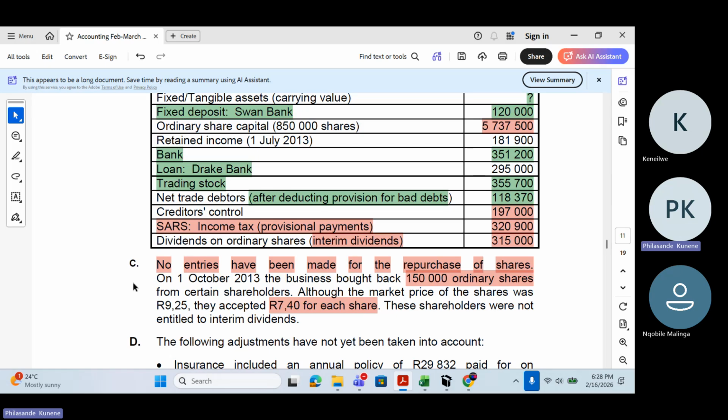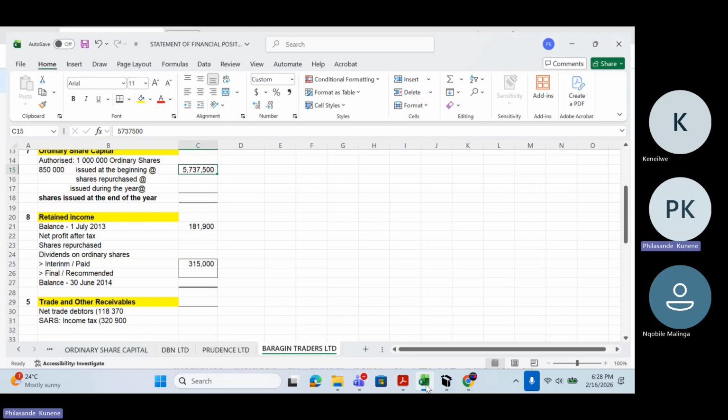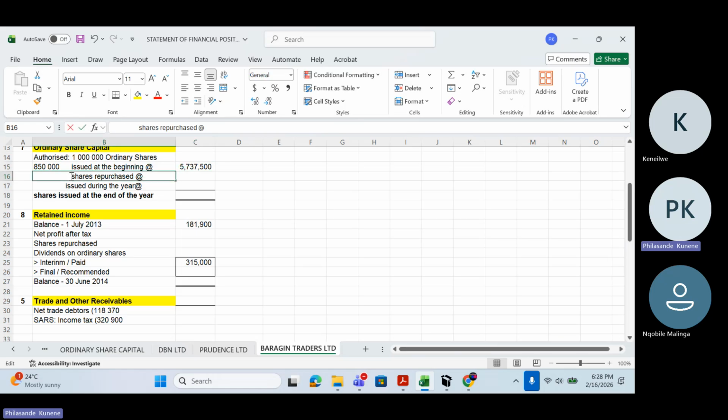Now I need to record on 1 October 2013, the business bought back 150,000 ordinary shares. So there's shares repurchased here, which is 150,000 shares that were repurchased. But at how much?